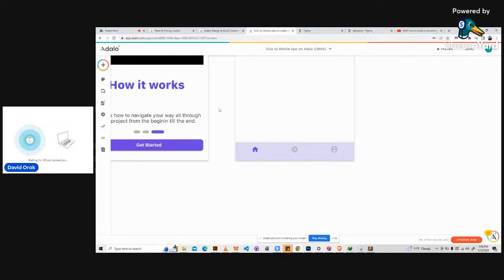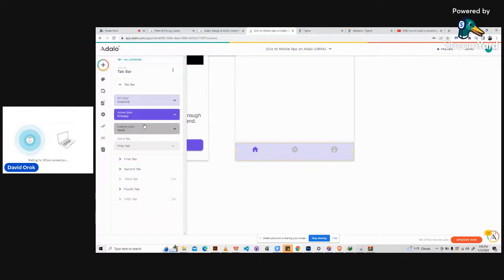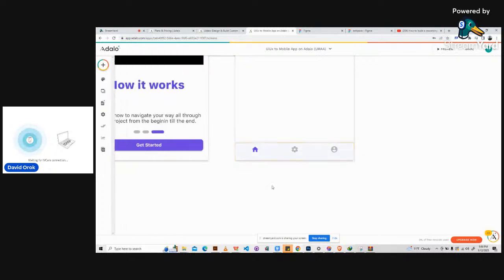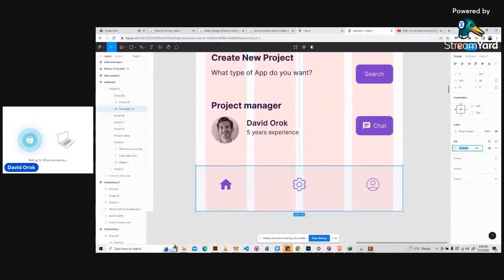But here in Adalo, we don't have those kind of scenarios. Okay, we actually do, sorry. So here, this is what you can click to adjust the opacity. So we can just drag this a bit. Or you can just type it here. So let's say 20. All right, that's it. So it gives us almost a near feeling to what we have here.